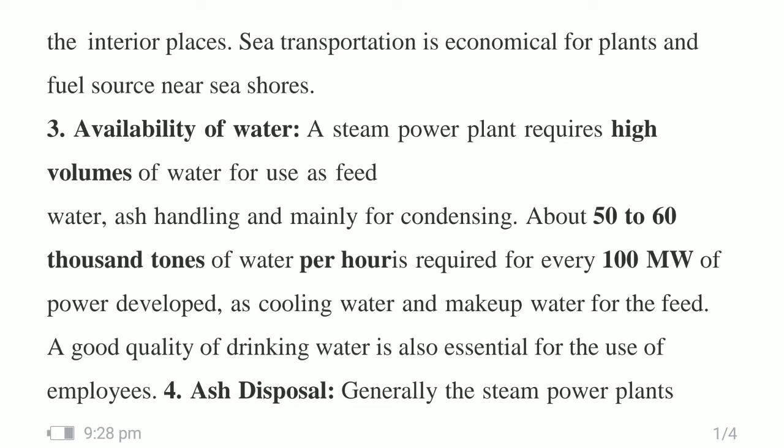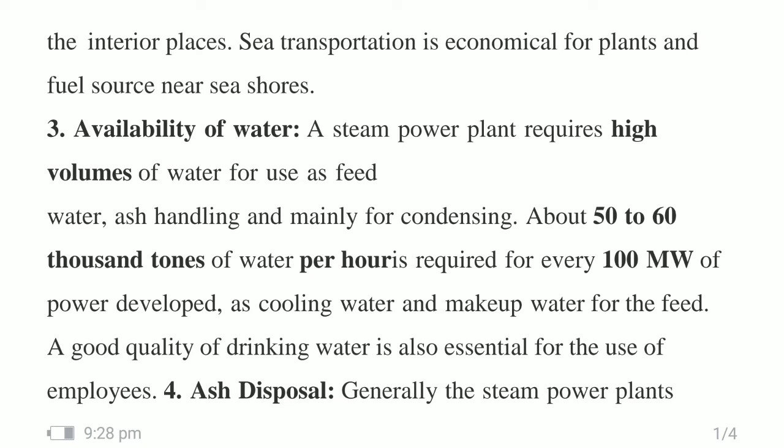About 50 or 60,000 tons of water per hour is required for every 100 megawatt of power developed. These requirements are for every 100 megawatt, so if the megawatt production increases, the requirement of water also increases. So a high volume water source should be available near the steam power plant.